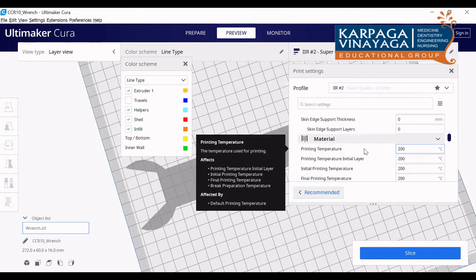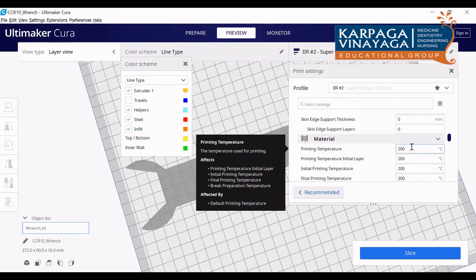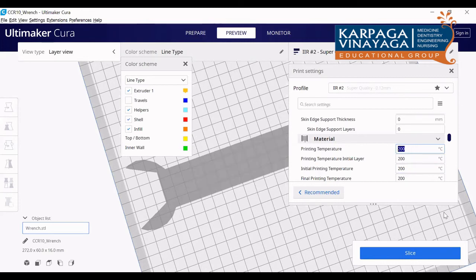Next, coming to the material. Here we have chosen PLA. By default, it changes to 200 degrees Celsius. Normally, the melting temperature of PLA is 200 degrees Celsius, but we can change this. Normally for PLA, we will suggest around 185 to 190 degrees Celsius. Yesterday it was 190, like that.